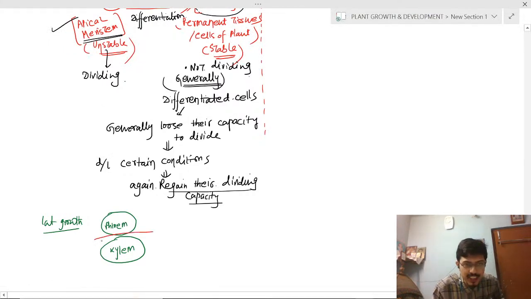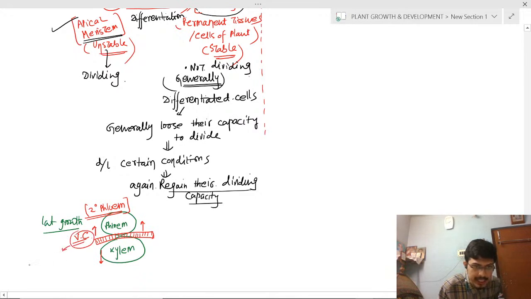There will be the presence of vascular cambium. This is the dividing tissue, the vascular cambium. These cells will divide, and in this direction there will be secondary phloem formed, as the primary phloem is destroyed and secondary phloem is formed. And in this direction,